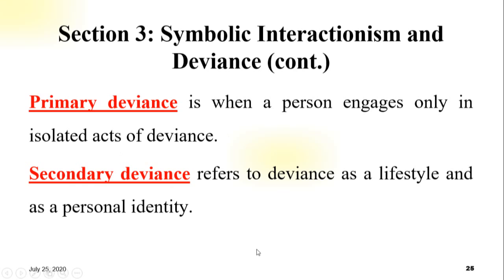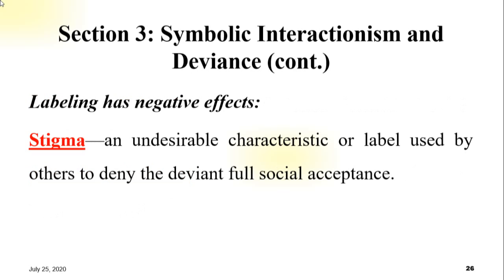Here is the secondary deviance. In labeling theory, there are two types of deviance: primary deviance and secondary deviance. And labeling theory also has a negative effect.